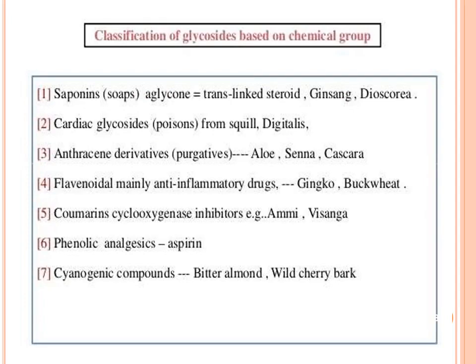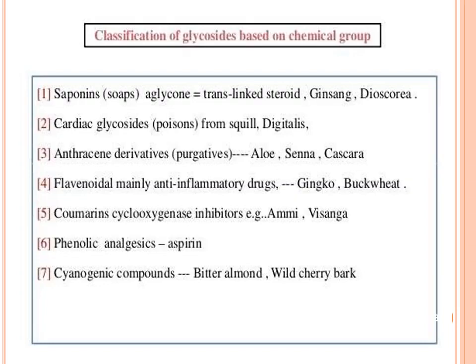Then classification of glycosides based on chemical group. Saponin glycosides are those which form foam or have soap-like activity. The aglycon is linked with a steroid, as in ginseng and dioscorea; the aglycon part is linked with the sugar moiety.